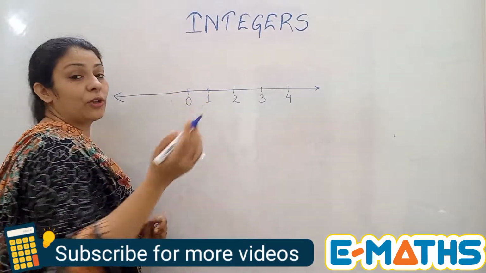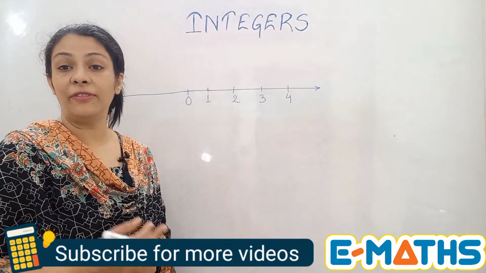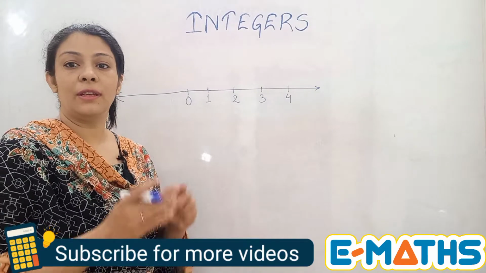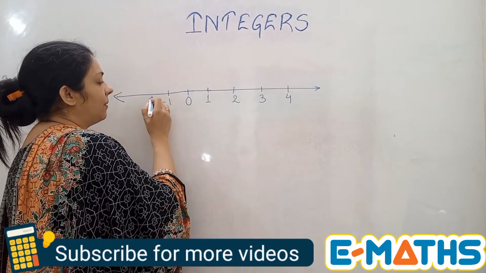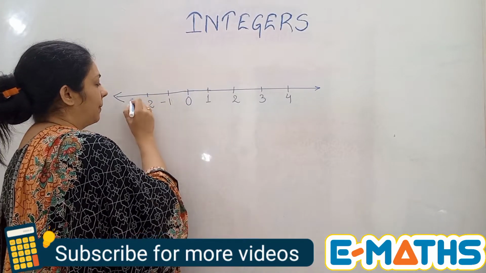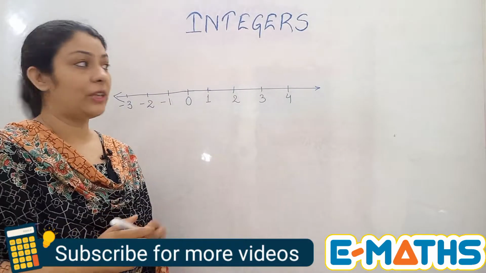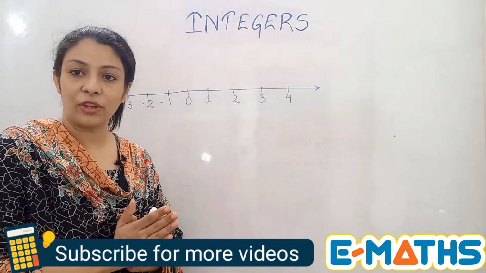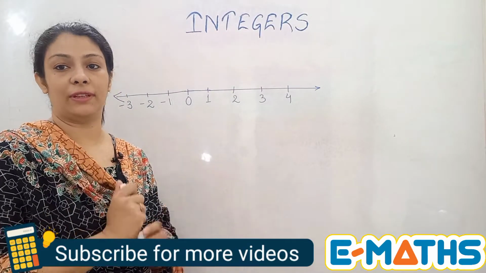In the case of whole numbers, 0 doesn't have any predecessor, but in the case of integers, when you move towards the left of 0 we start having the negative numbers. So this is what integers is. It's a bigger set of numbers having both positive and negative integers.